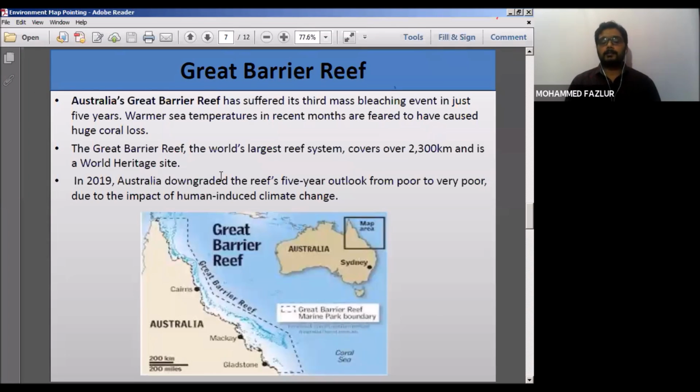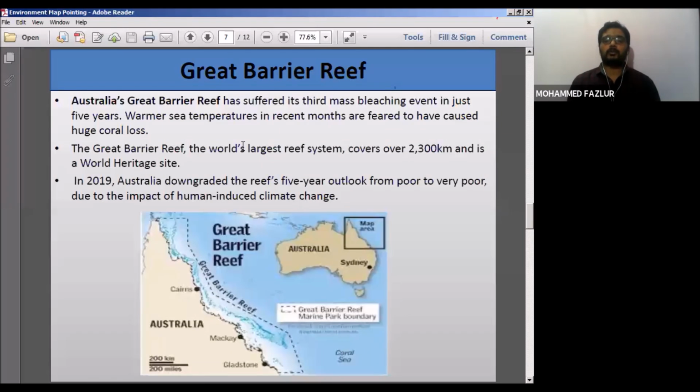Now, mass bleaching due to environmental factors has occurred for the third time in Australia. First it was noticed in 2016, second in 2017, and finally in 2019 there was also a mass bleaching.